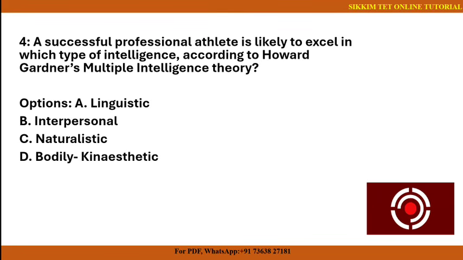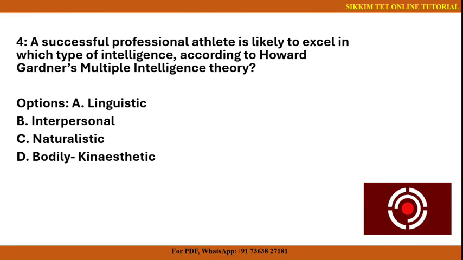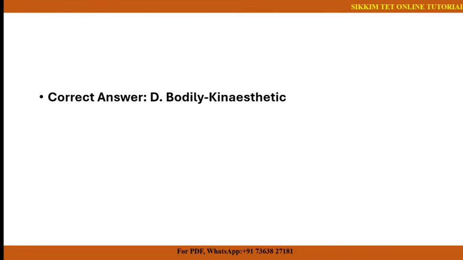The next one is naturalistic. So it refers to understanding flora and fauna, which also is not relevant to the question which is being asked. And last we have bodily kinesthetic. अब bodily kinesthetic भनेको नै it is the ability to use one's body skillfully. So अब एथलिटले पनि के गर्छ, उनीहरूको बडीलाई skillfully use गर्नुमा उनीहरू एक्सेल गरिरहेको हुन्छ. So the correct answer will be number D, that is bodily kinesthetic.